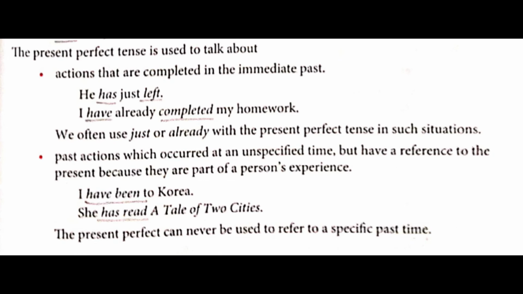So here what it is, I have been to Korea. So once in a while or long back you had been to Korea. So here what is the verb over here in present perfect, that is have been.